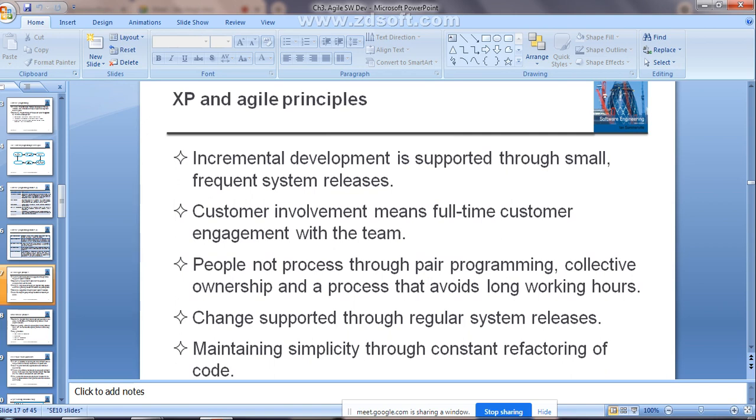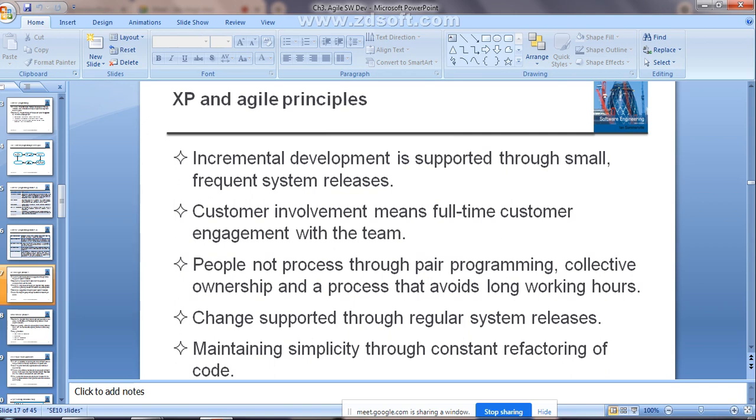So the principle of people, not process, is given by extreme programming through pair programming and collective ownership. These are the two practices, right? And change is supported through regular system releases.